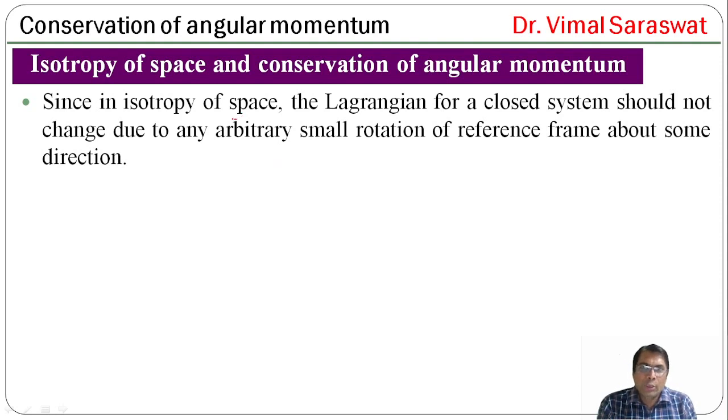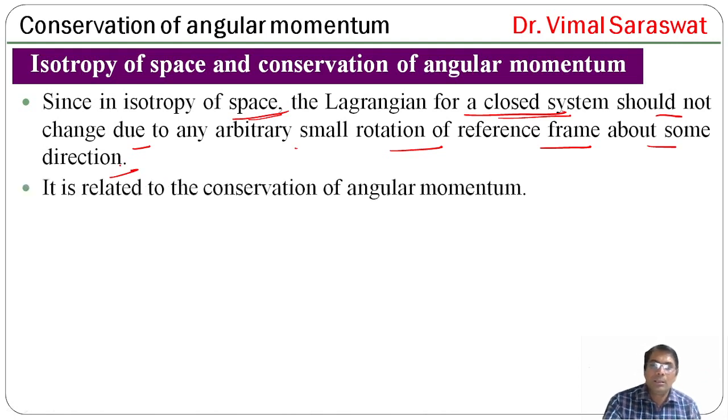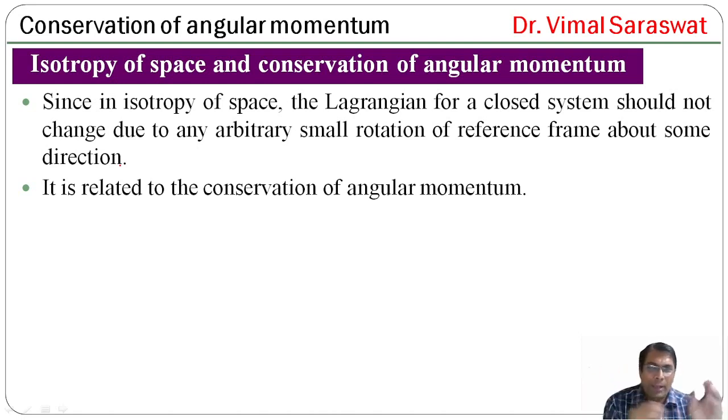In isotropy of space, the Lagrangian for a closed system should not change due to any arbitrary small rotation of the reference frame about some direction. So here we are giving a small arbitrary rotation to the system, and the Lagrangian of the closed system does not change. Isotropy of space is related to the conservation of angular momentum. Now, how is it related? We will prove it here.